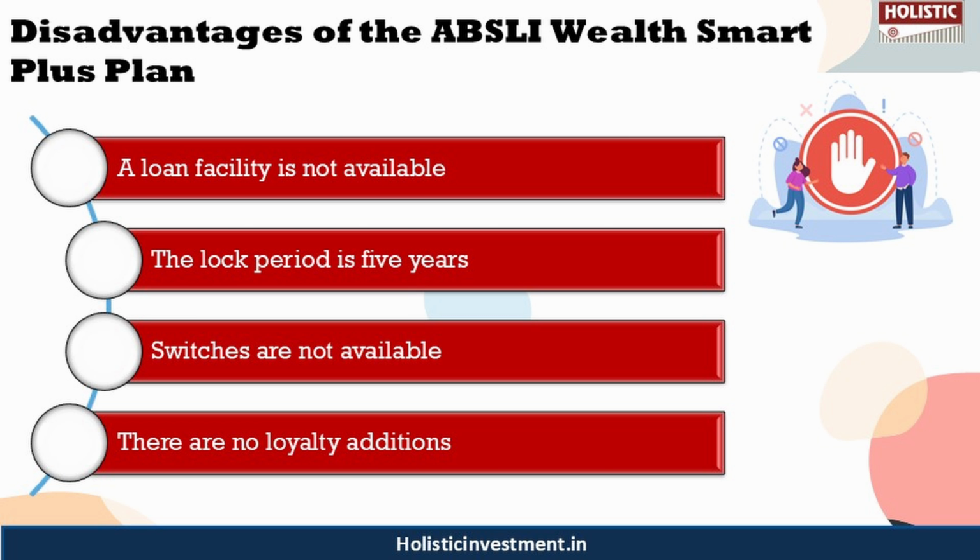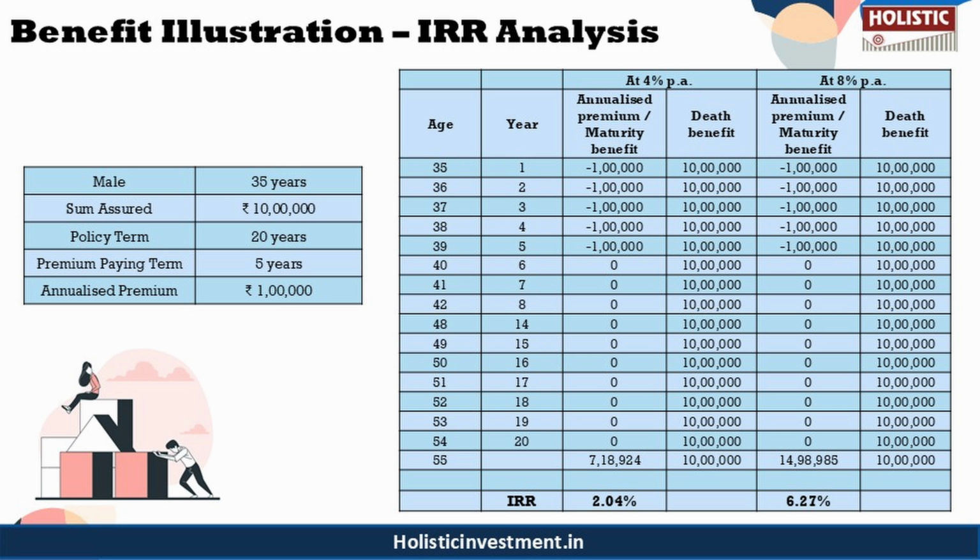So now, as we have a basic understanding about this policy, let us move on to the analysis part of the video, where we are going to conduct an IRR analysis on the benefit illustration given in the policy brochure. So we are going to calculate the internal rate of return of this policy. For calculation purpose, let us assume that a 35-year-old male has opted for this plan with a sum assured of 10 lakh. The premium paying term is 5 years and the policy term is 20 years. So the annualized premium is 1 lakh.